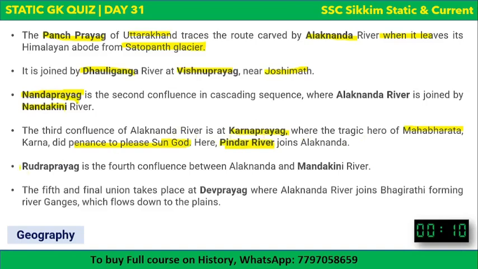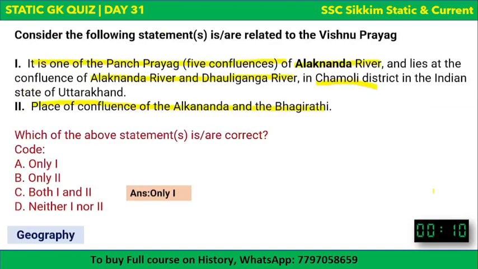And the fourth Prayag is Rudraprayag. Rudraprayag is the fourth confluence between Alaknanda river and Mandakini river. So in Rudraprayag, Alaknanda river is joined by Mandakini river, and the fifth and final union takes place at Devaprayag, where Alaknanda river joins Bhagirathi river. We just saw in the second point, the place of confluence of Alaknanda and Bhagirathi is not Vishnu Prayag, but Devaprayag.